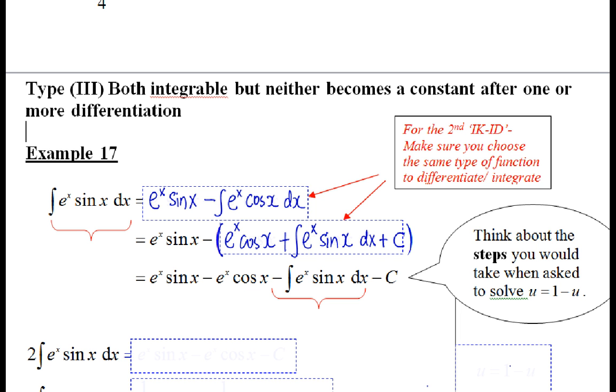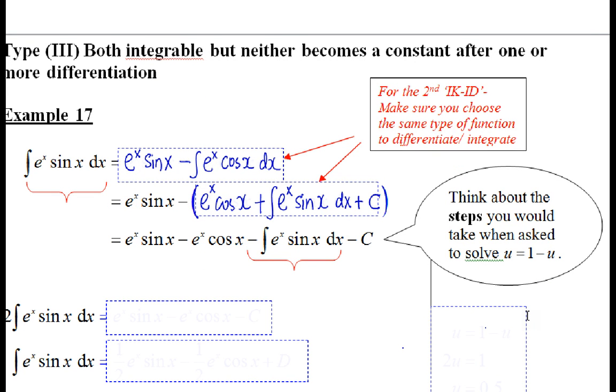Now, okay. Let's simplify this again. I multiply in the minus, I get minus. Minus plus, I get minus again. I get minus here. Same thing. And then minus plus c, I get minus c. Still doesn't help. Do we know how to integrate this? Same thing. You realize this is the same as this. There's a hint here.